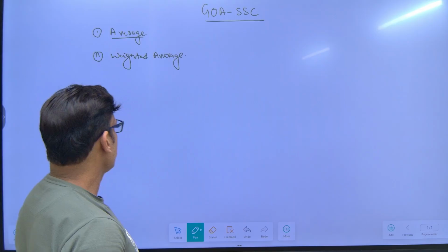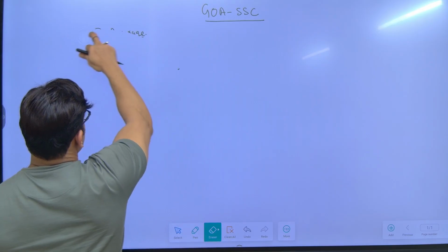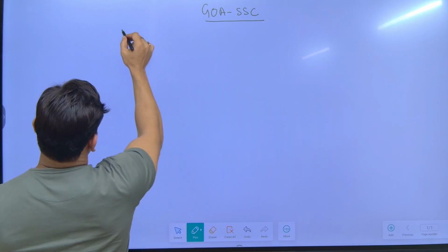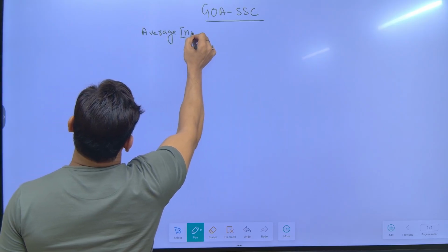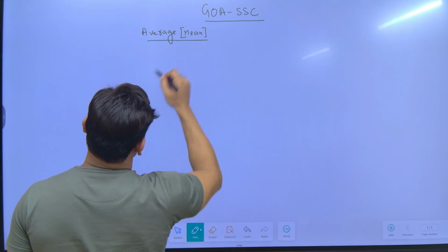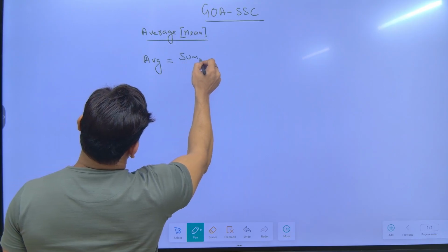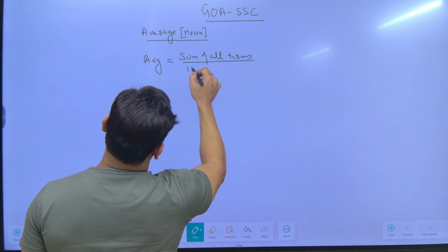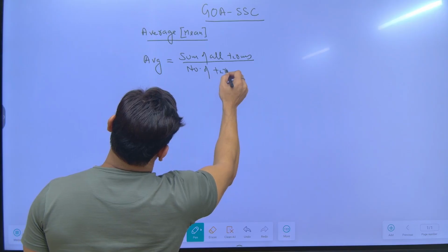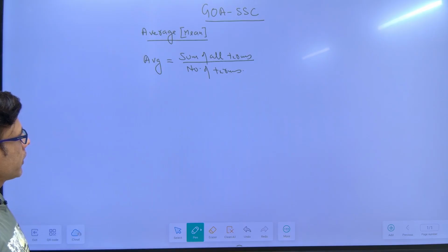So first, understand what an average is. Average is also called mean. The formula for average, short form AVG, is nothing but the sum of all terms divided by the number of terms. Whatever terms are there, the sum of all the terms divided by the number of terms is the formula for average.